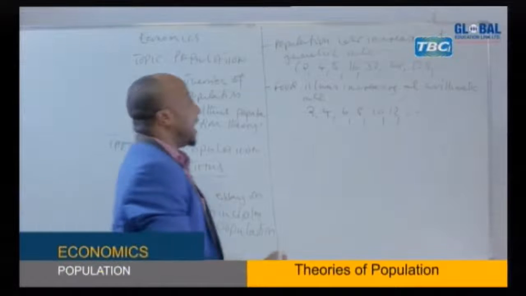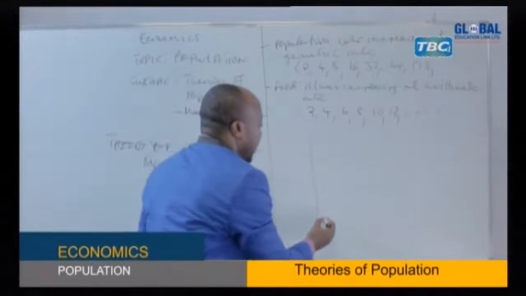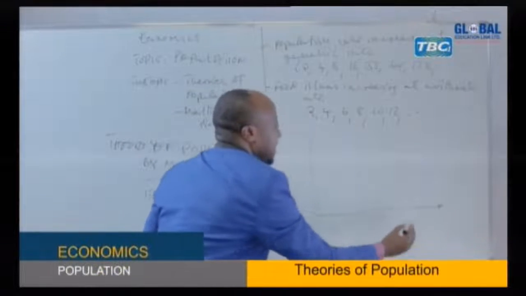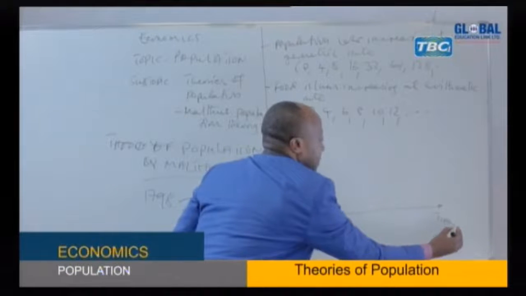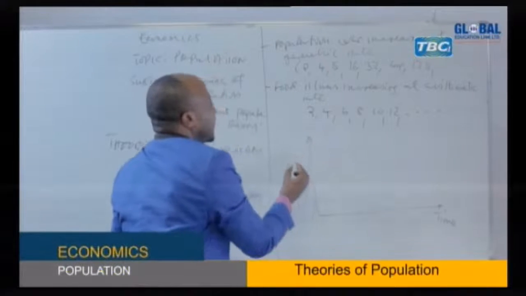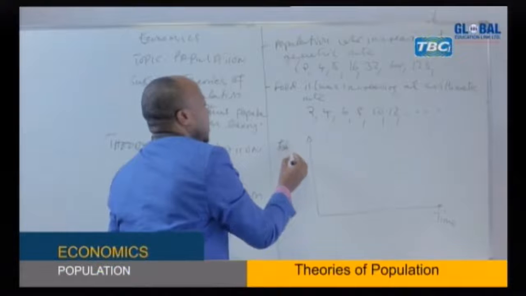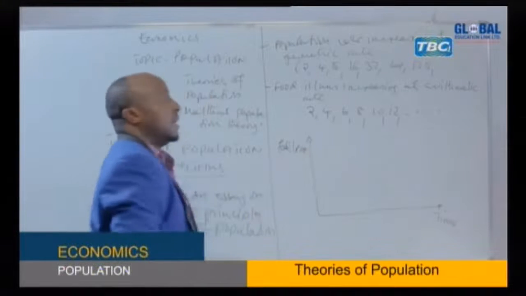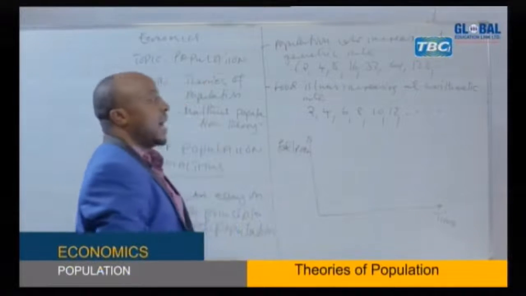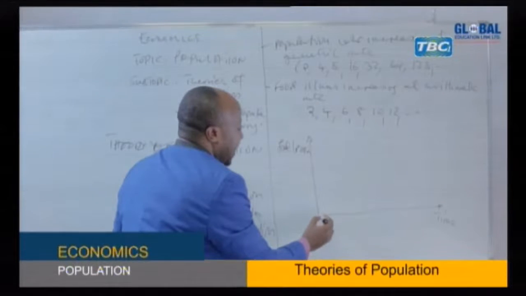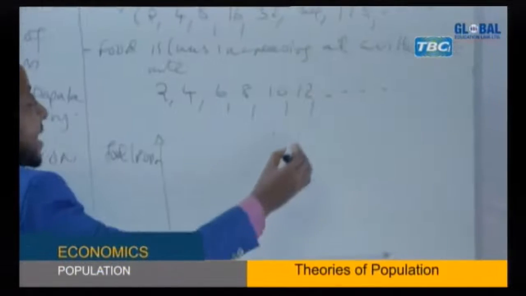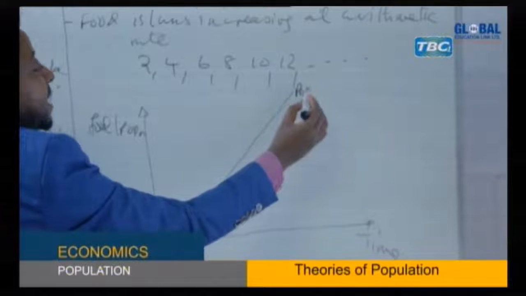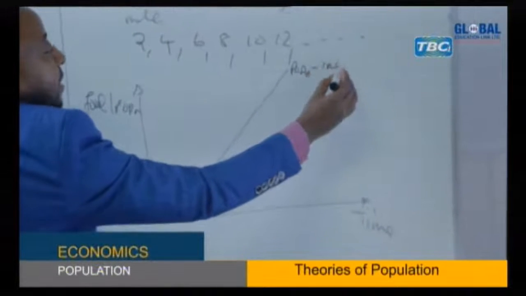Now for that case, we could have a graph like this one. This is time, and this is either food or population. It means population is increasing this way. This is population increase.